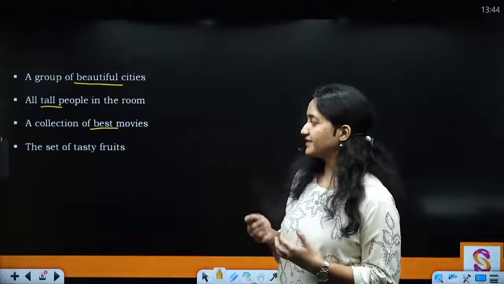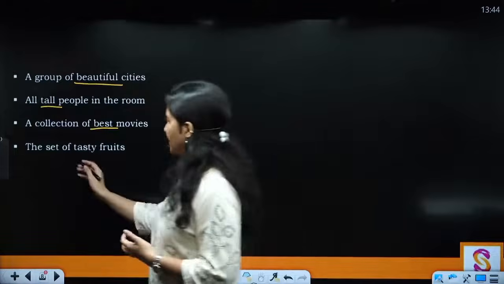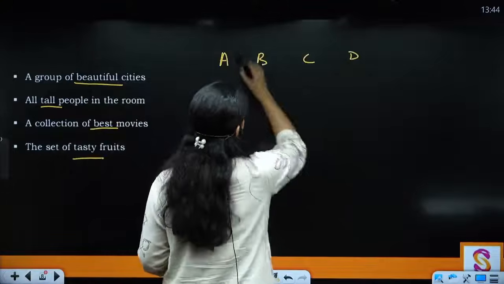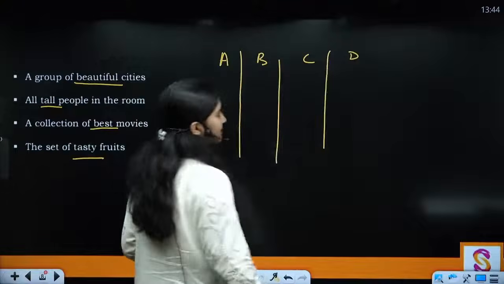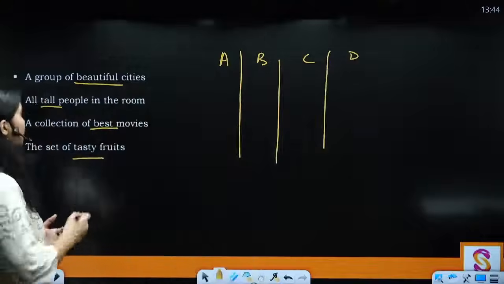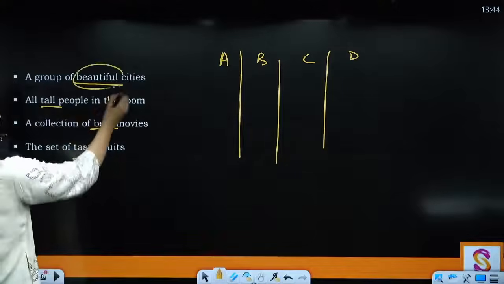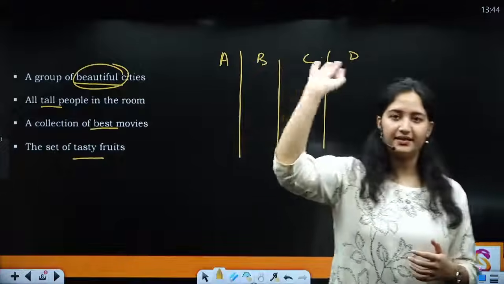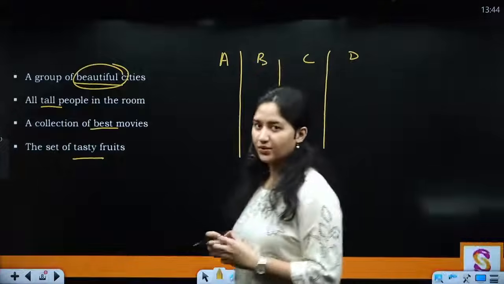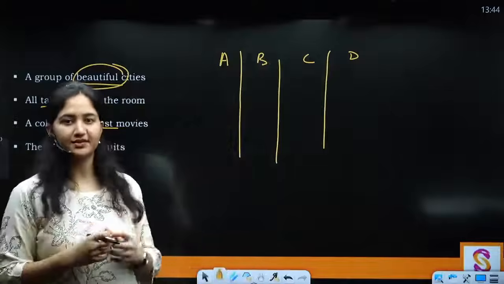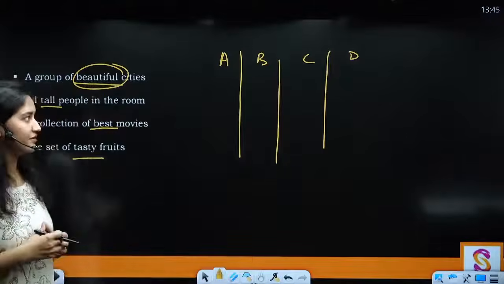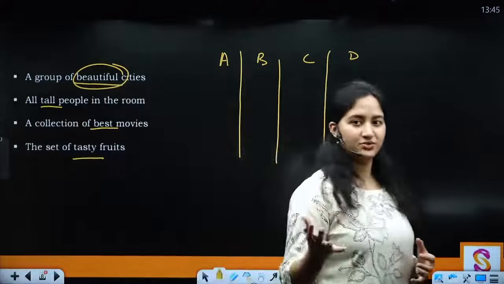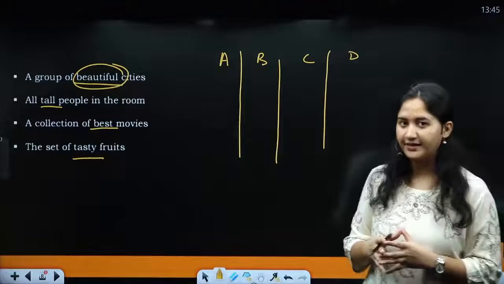And then finally a set of tasty fruits. Now it might happen that there are, let's say, A, B, C, D, n number of people that are reading these statements, right? So for a person, the set of beautiful cities might be, let's say, some city in Meghalaya, some city in Sikkim, Gangtok is a place that one likes, and then you have Jaipur, you have Udaipur, then you have, let's say, Dehradun, you have Mussoorie. All of these places you have in your mind, right?